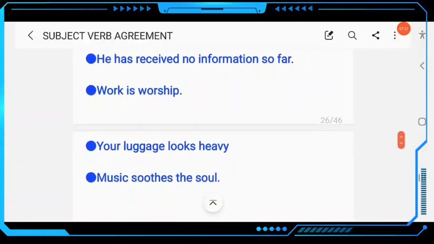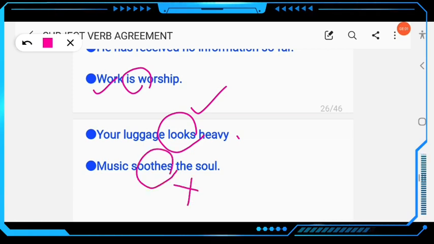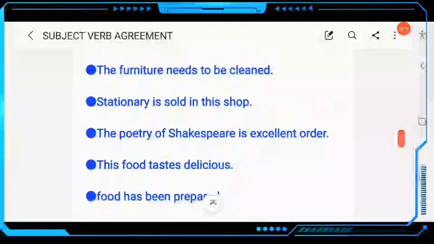Clear? The next example, work is worship. Work is always used as a singular, uncountable. Don't say or write works. Your luggage looks heavy. Don't say or write your luggages. This will be wrong. Here the verb must be singular. Music soothes the soul. Music also is always singular. Music is my life, not are. This is always used as singular, not plural. Clear? So this is rule number 22.